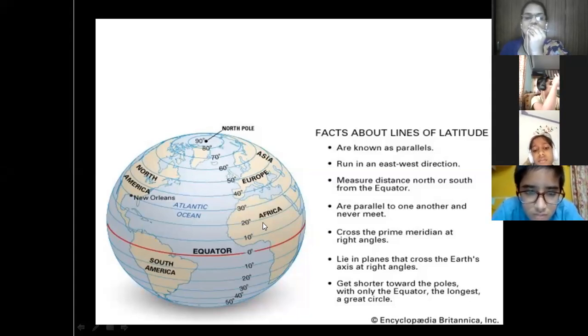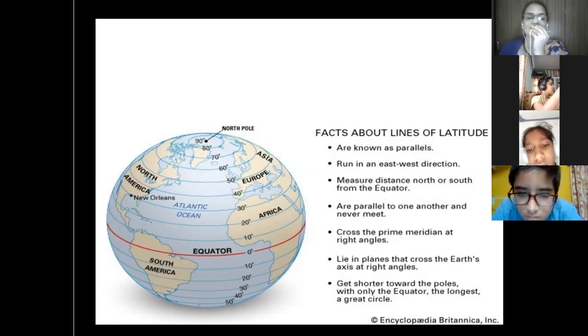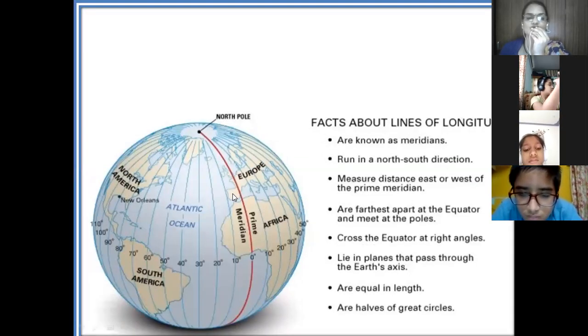Students, it's clear. Latitudes you have studied. Latitudes are imaginary lines moving in the east to west direction, and they measure distance from north to south. Now we move towards the longitude.